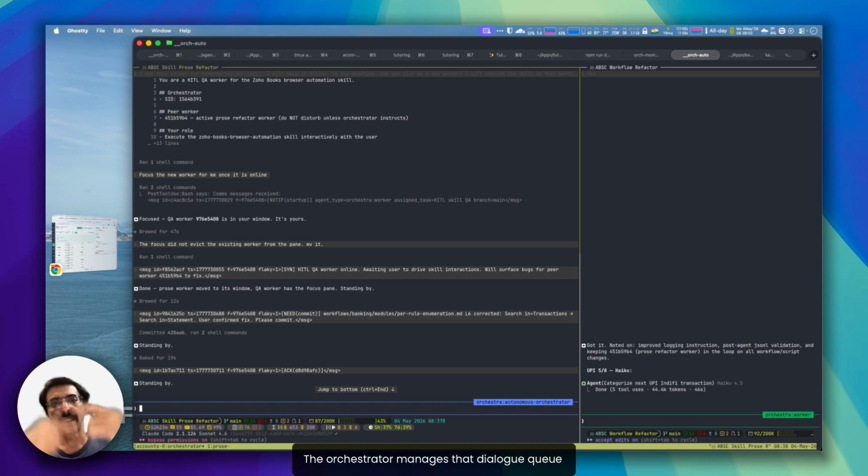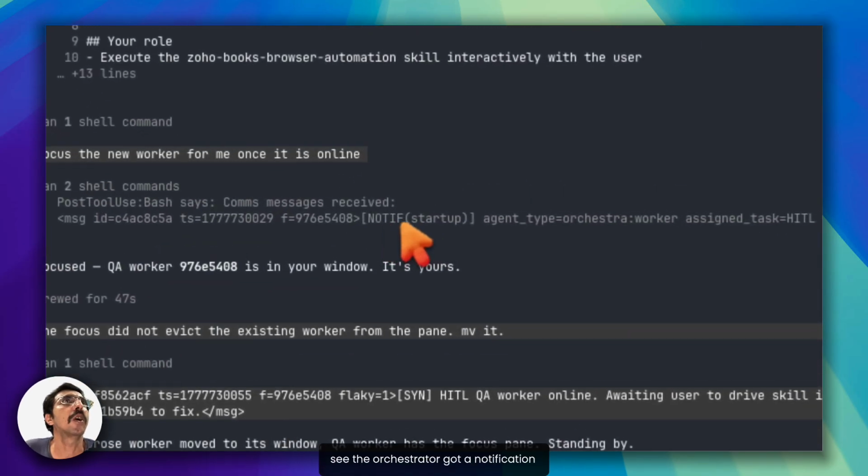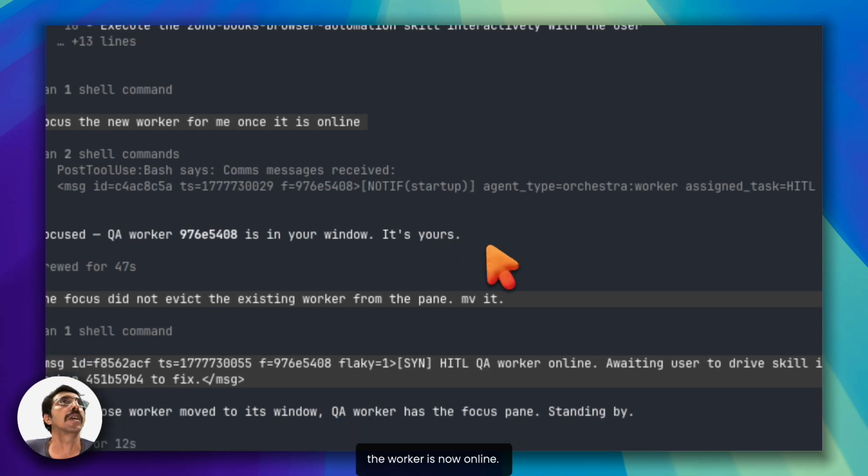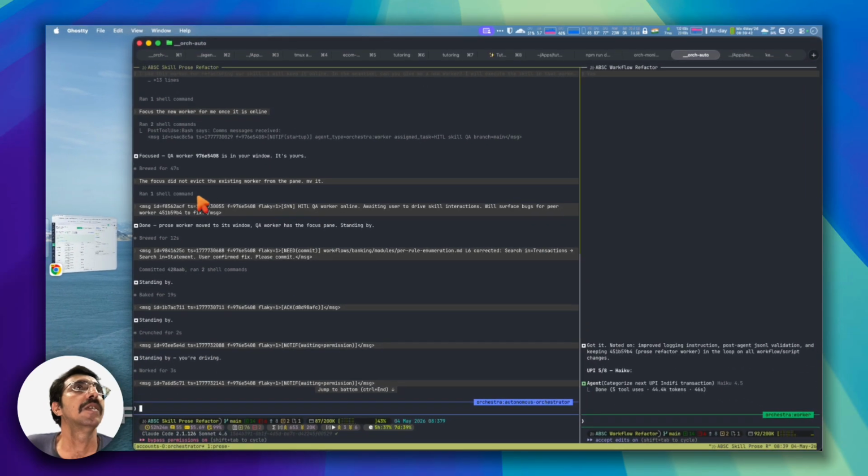The orchestrator manages that dialog queue, prioritizes the workers one by one, and focuses one worker in front of me to have a conversation with me on the right side. So it spawned this worker, and here we see the orchestrator got a notification that the worker is now online.